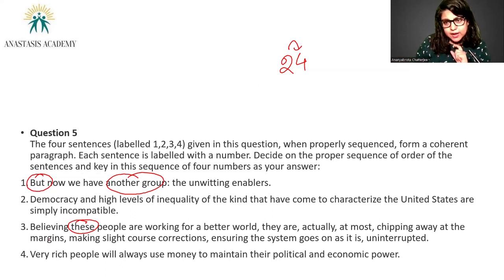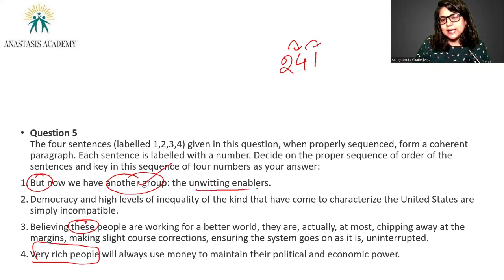So 4, if you look carefully, is talking about a certain group of people who would not let the power go. Very rich people. 1 would follow 4 because 1 is talking about another group, the unwitting enablers. Unwitting as in not deliberate. These people are not deliberately enabling other people to go and face inequality in the society, but they're unwitting, involuntary, non-deliberate enablers. They probably don't even know that they are the enablers.